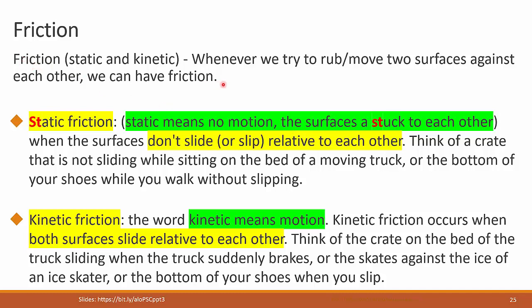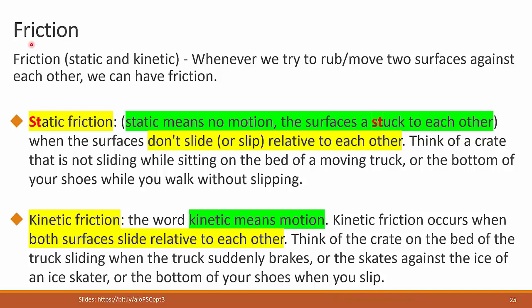Friction, we talk about it whenever we try to move two surfaces against each other. Whenever we have two surfaces against each other and we try to rub them off each other or move them relative to each other, we have friction. Friction plays a very important role. For example, without friction, you cannot hold anything in your hands. It is static friction that allows you to hold that object in your hands.